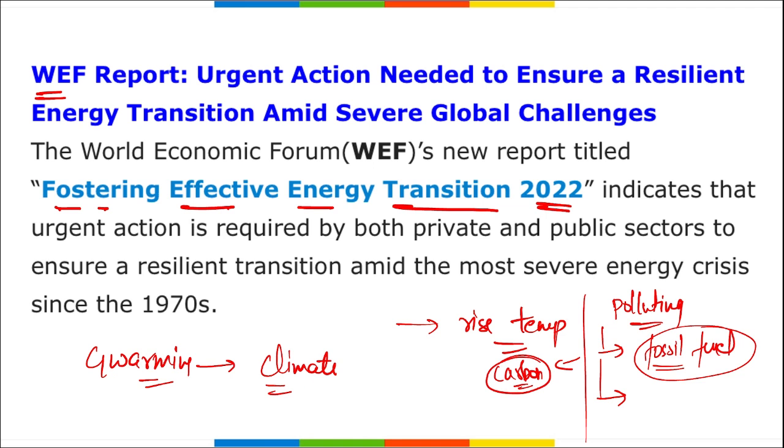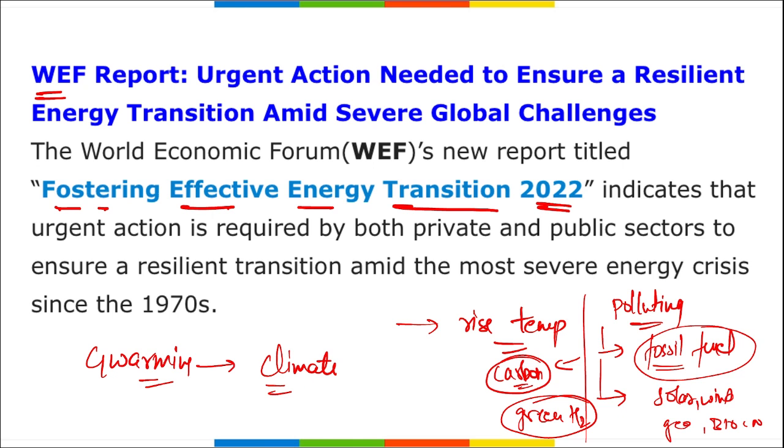Say for example, coal, petroleum, diesel. These are the non-renewable sources of energy. They take a long amount of time to replenish. So coming to the renewable sources of energy, we shifted to solar, wind, geothermal, then there is biogas. Hydrogen, green hydrogen, is one of the upcoming fuels of the future generation.